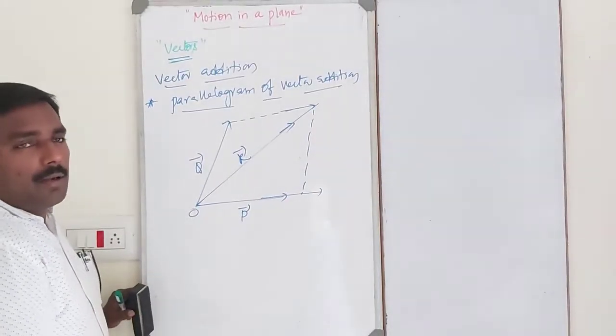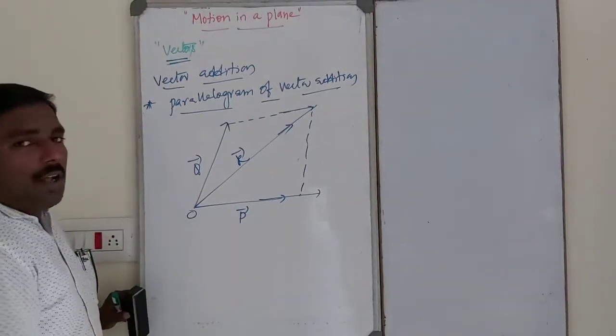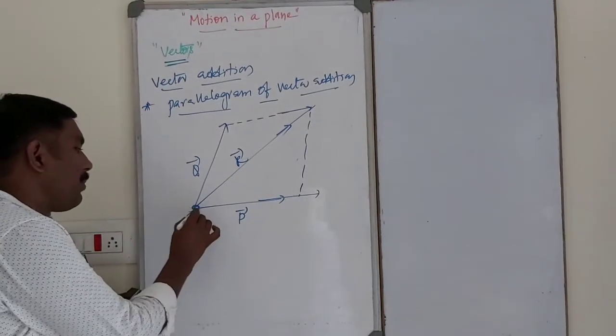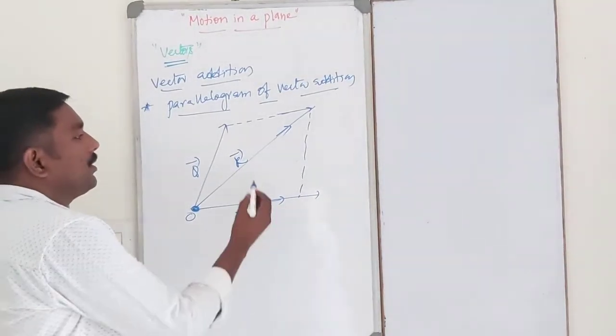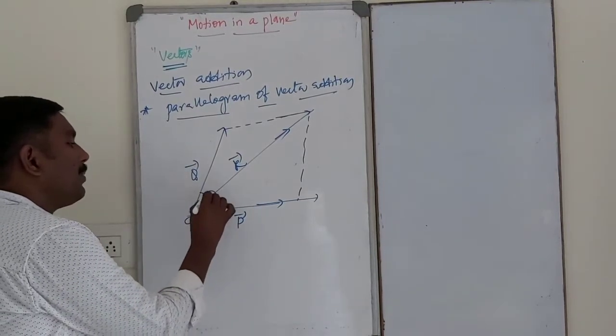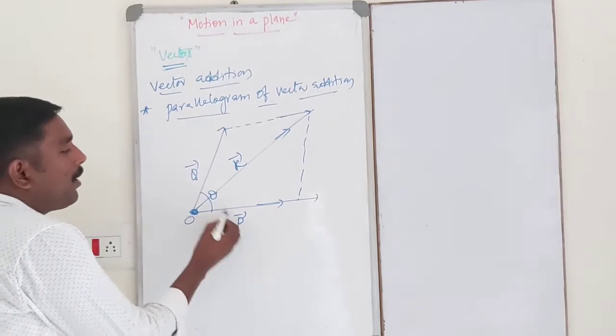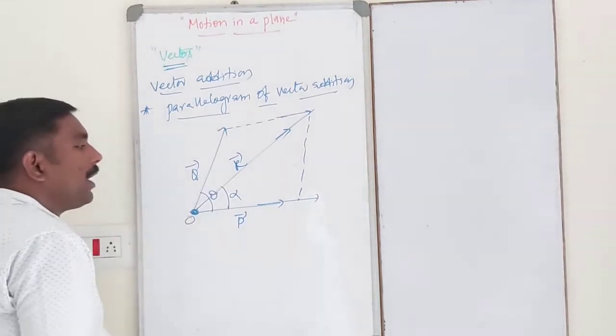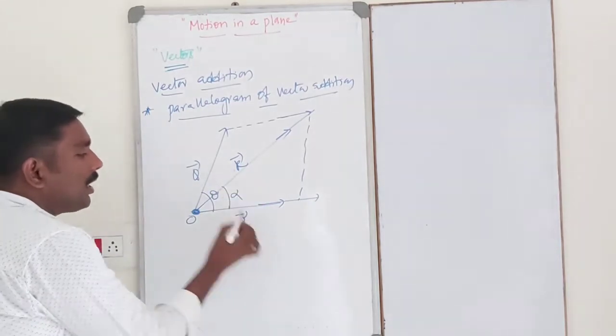Dear students, once again I will repeat. P bar and Q bar are two vectors represented by both magnitude and direction by the two sides of the parallelogram drawn from a point. Then their resultant vector is represented by both magnitude and direction by the diagonal of the parallelogram drawn from the same point. So R is the resultant vector of P bar and Q bar. Theta is the angle between P bar and Q bar, and alpha is the angle made by the resultant vector with P bar.